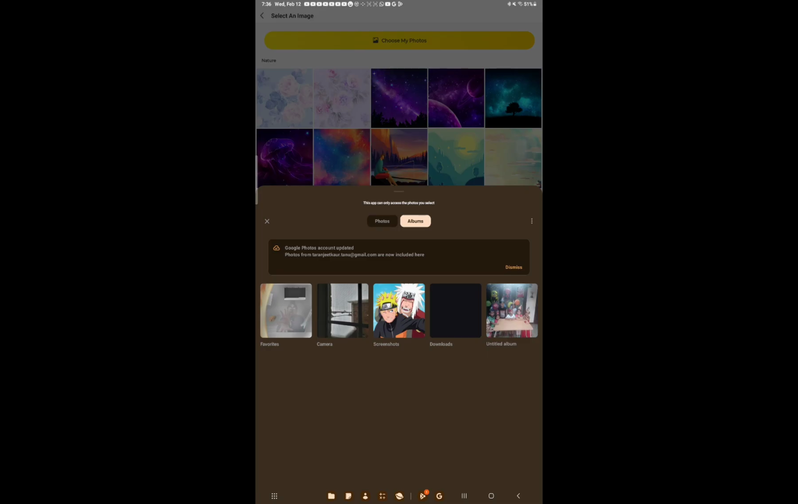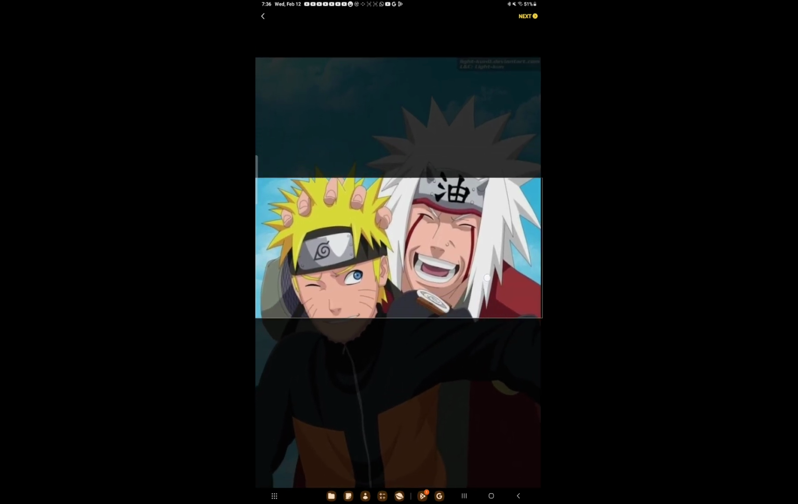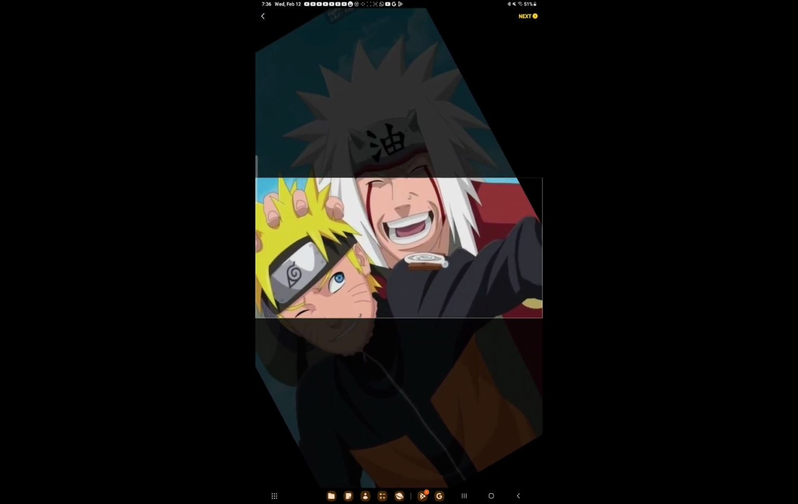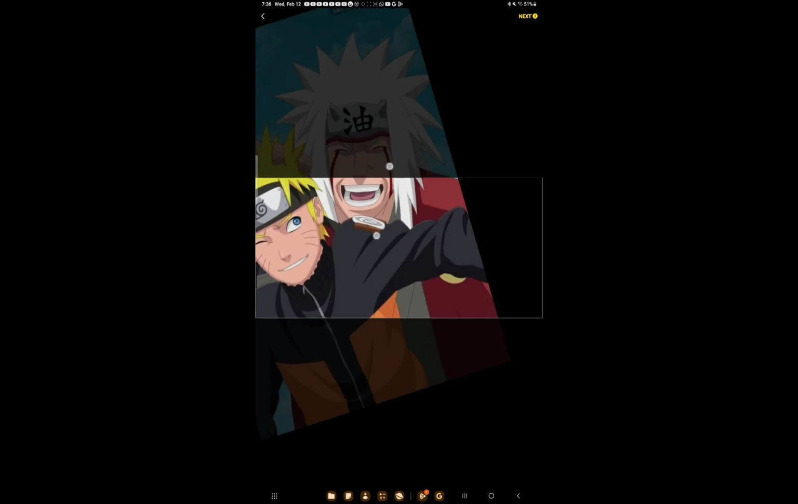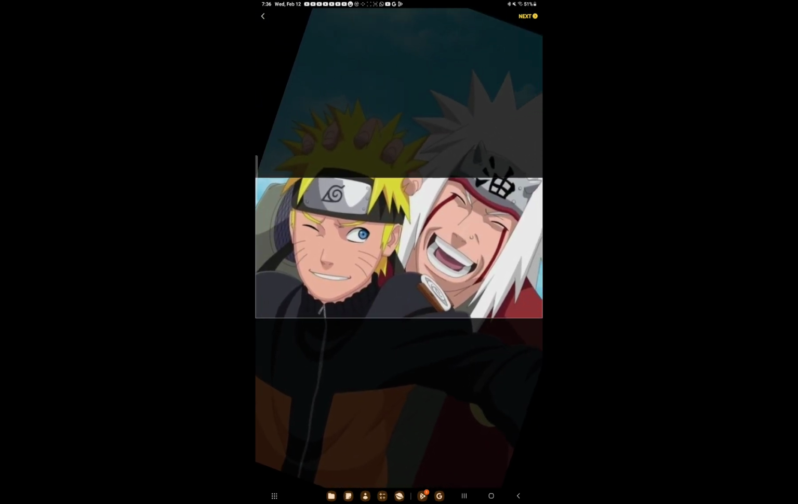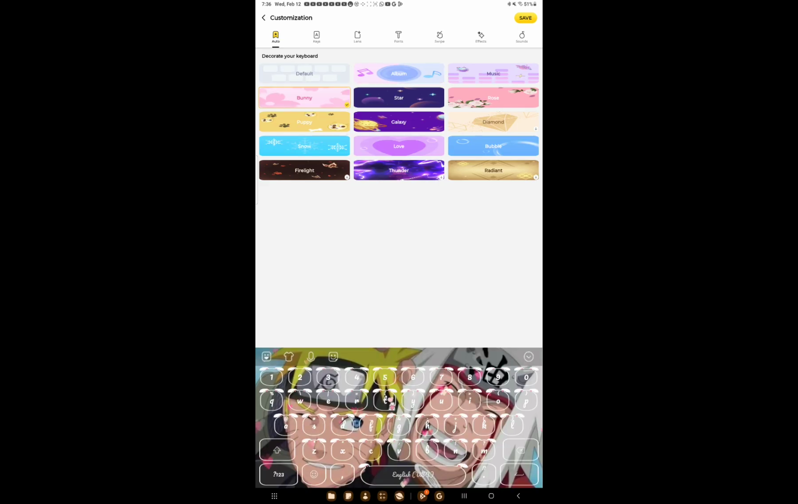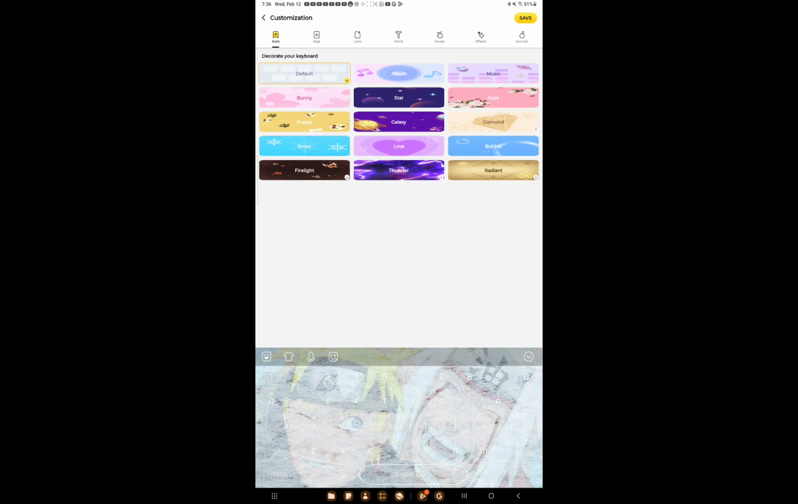For example, I'm gonna pick this from my screenshots, Jiraiya and Naruto, and I'm just gonna make it a little bigger. Just twist it like that so I can get both of their faces in, and then I'll hit next. Over here there are some things like DJ or bunny. These are kind of like the effects. You can keep it as default if you want.